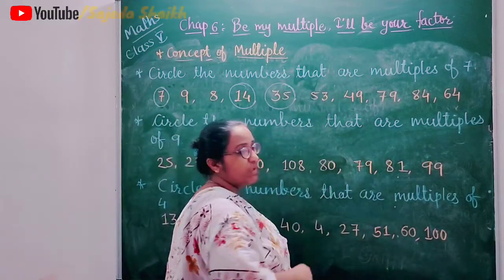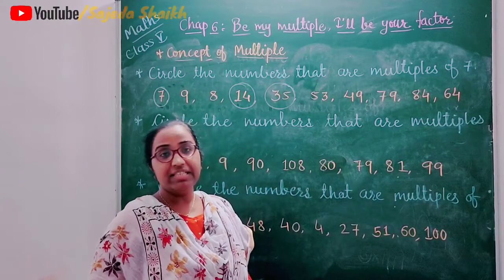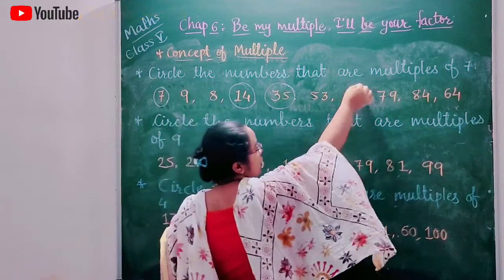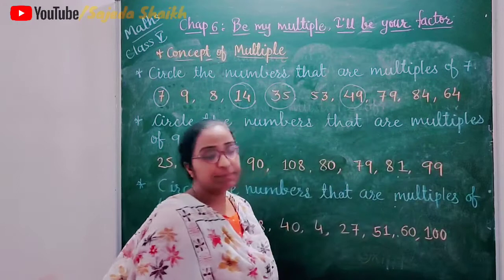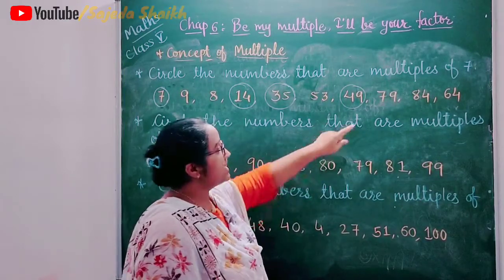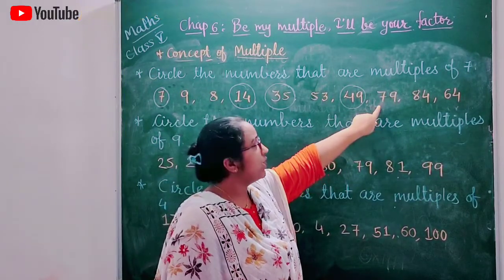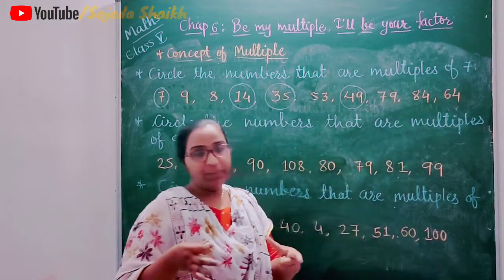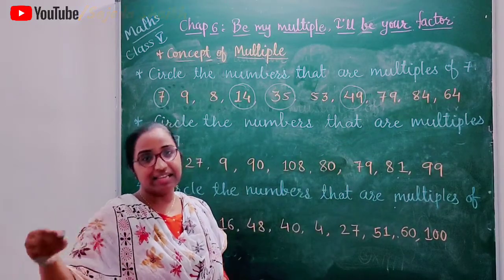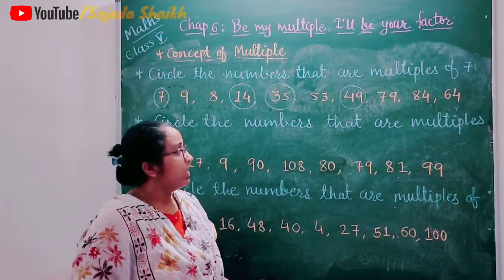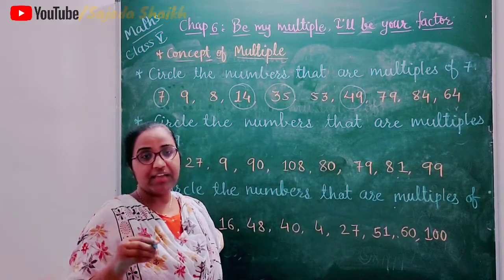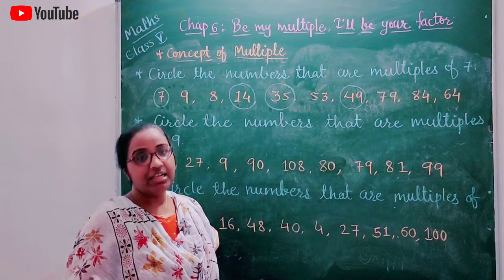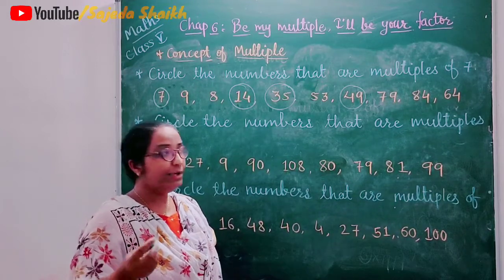The next is 49. We know 7 sevens are 49. So 49 is also a multiple of 7. Then 79. It is also not there in 7's table. 84. 7 tens are 70, 7 elevens are 77, 7 twelves are 84.